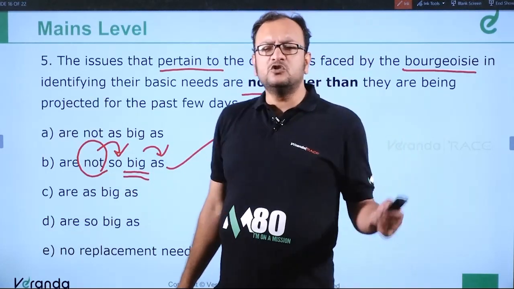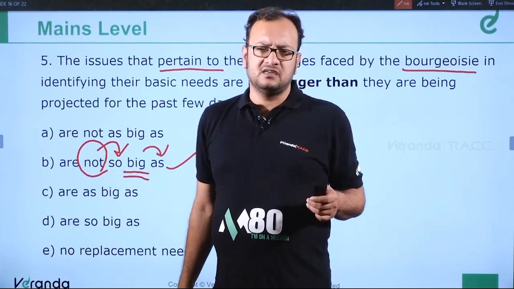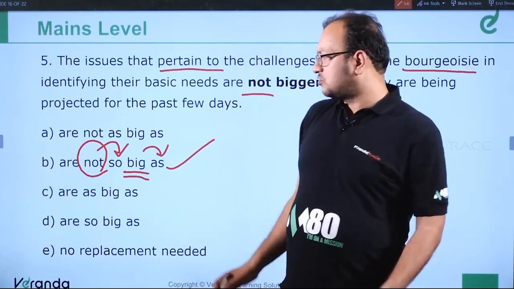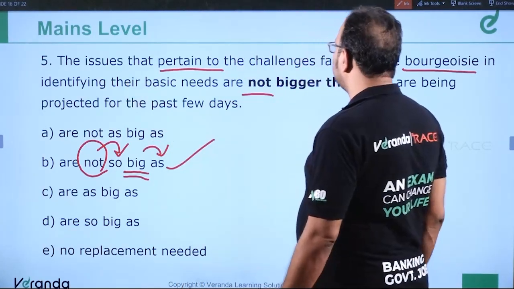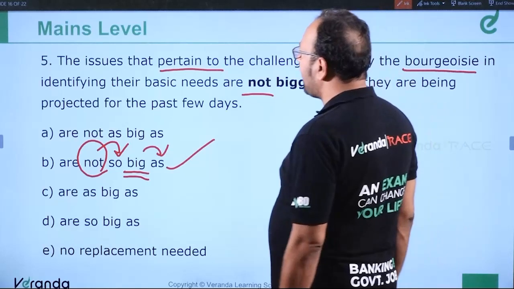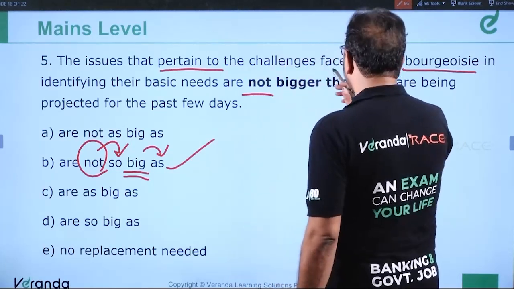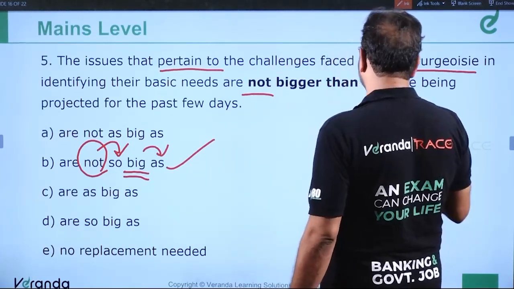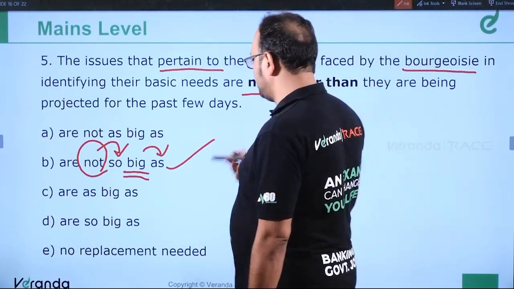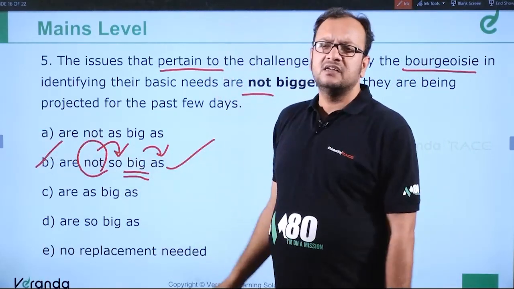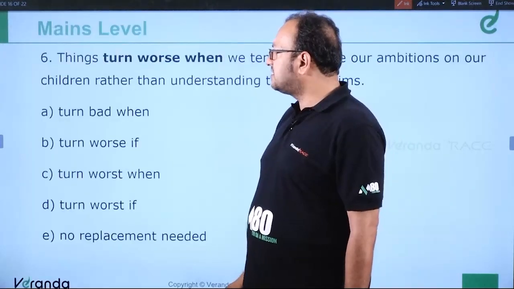For example, he is not so smart as his brother. We cannot say he is not as smart as his brother. So the answer is, the issues that pertain to the challenges faced by the bourgeoisie in identifying their basic needs are not so big as they are being projected for the past few days. So the answer is 100% B. Clear? Okay, moving ahead to question number 6.